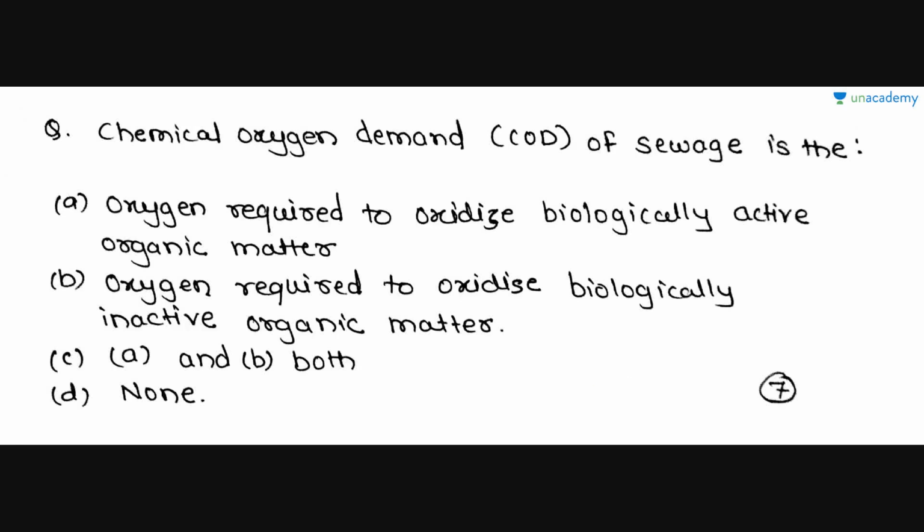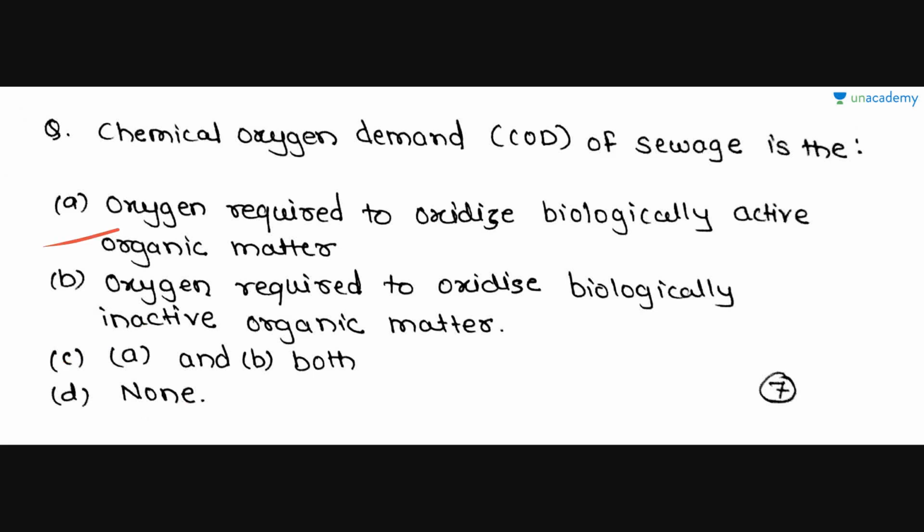Next, we'll see some MCQs related to chemical oxygen demand of sewage. The chemical oxygen demand COD of sewage is: option A, oxygen required to oxidize biological active organic matter; option B, oxygen required to oxidize biological inactive organic matter; option C, A and B both; and option D, none.